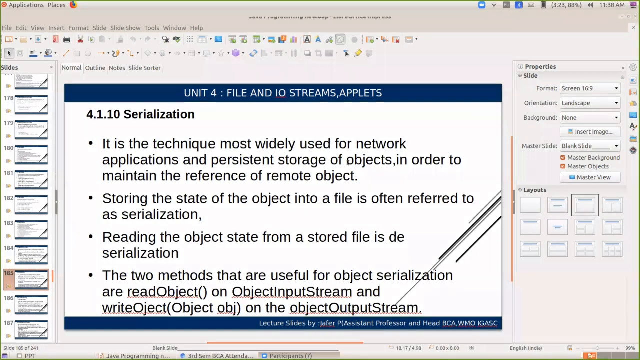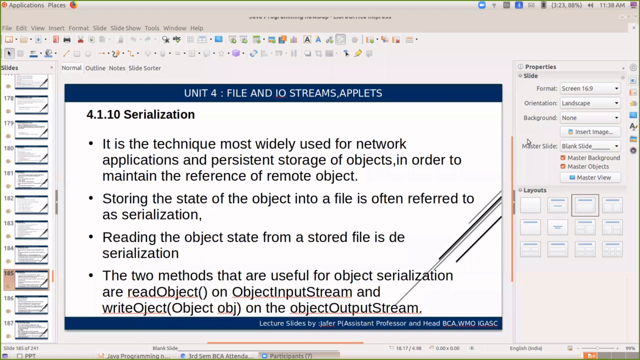So this serialization is the last topic in file and IO streams. It is a technique most widely used for network applications and persistent storage of objects in order to maintain the reference of remote object. So this is actually a concept used in distributed applications.